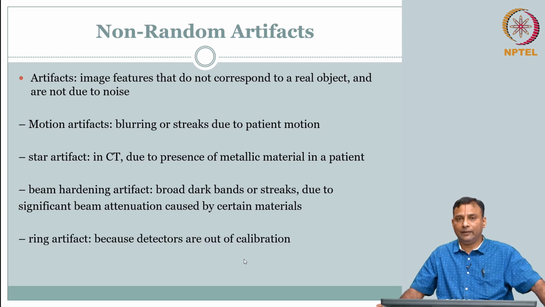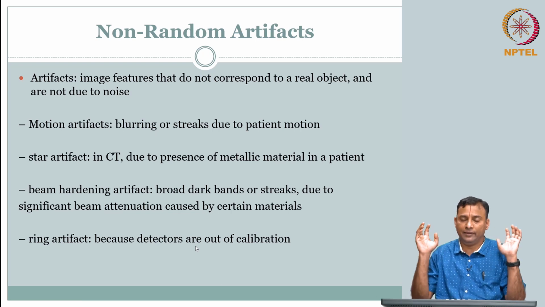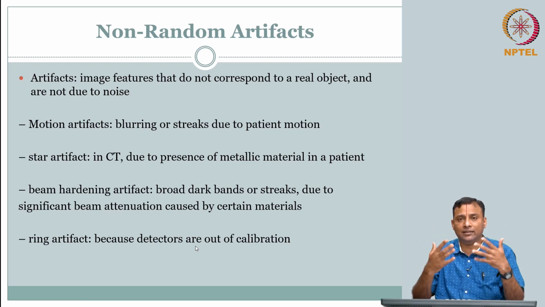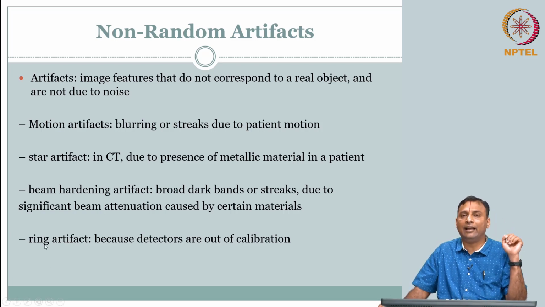Ring artifact. Oh, this is another nice one that is spotted out. Ring artifact is when a detector is out of calibration. So you have a detector array, for example, and one of them goes bad, and then you see a characteristic pattern in the image which will be resembling a ring. So this is a common artifact that is fairly recognizable.